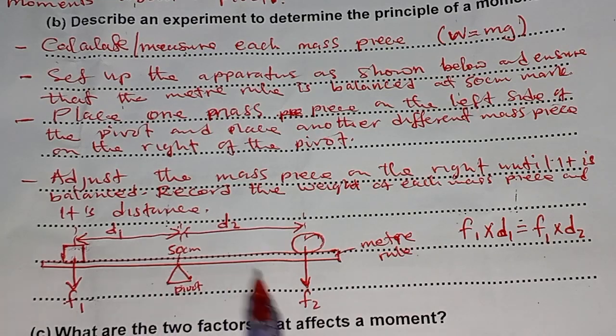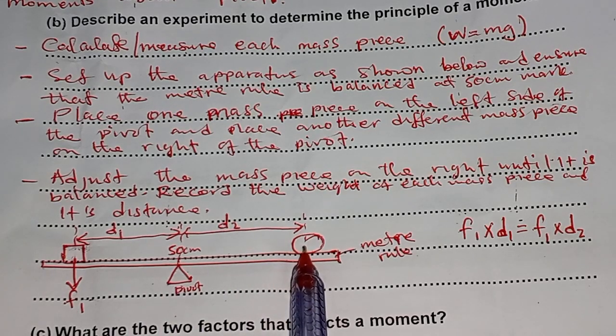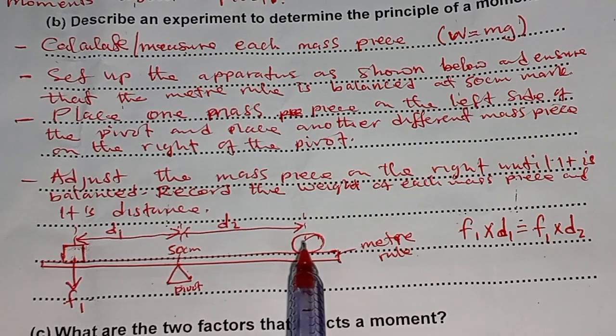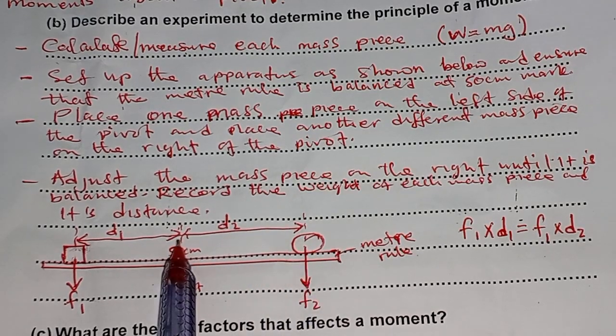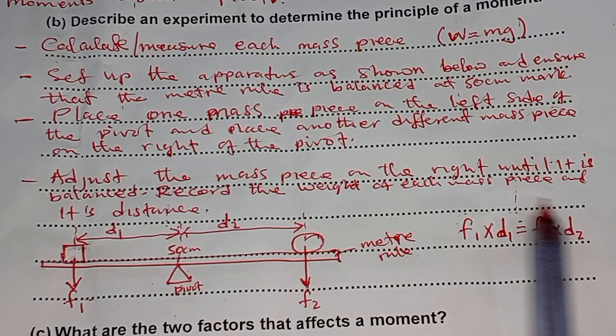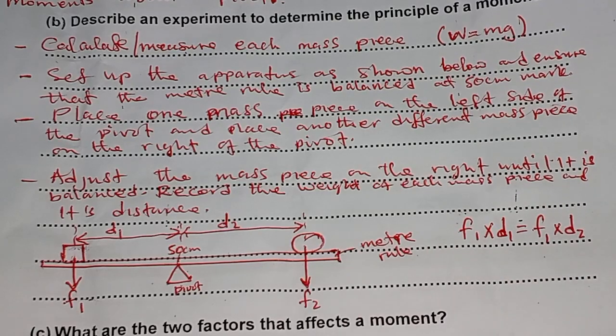You record its distance. You come to this side, if this is 50 grams, then it is 0.5 newtons. So you record also its distance. Then mathematically, you verify by using the principle of a moment.